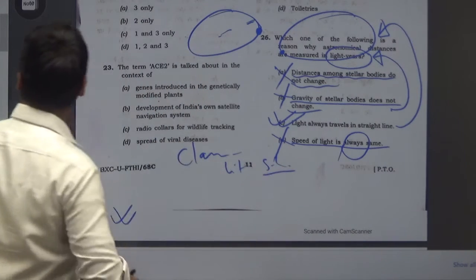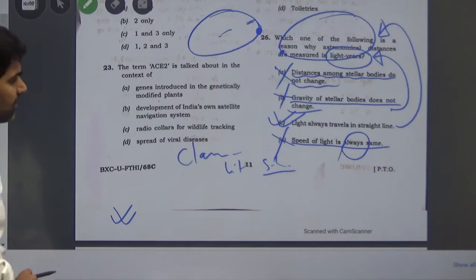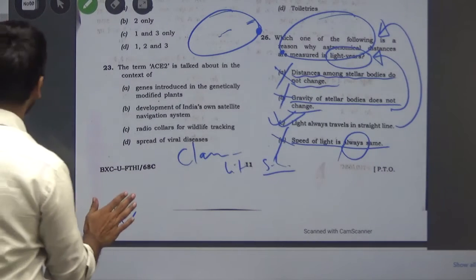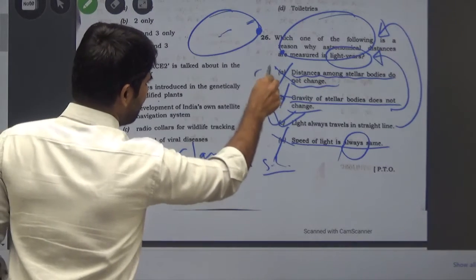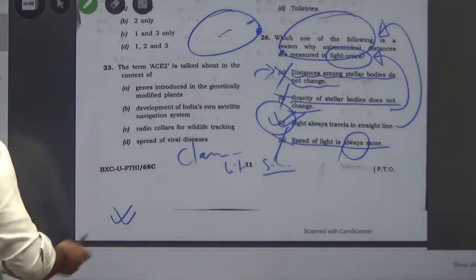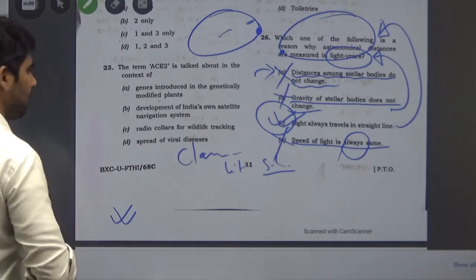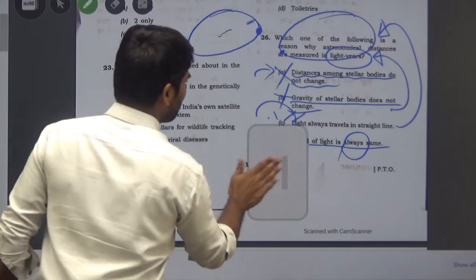However, modern physics has different kinds of ideas about the straight line travel of this light. So with this elimination method, most probably the answer would be: light always travels in a straight line, and that has certain kinds of relation with astronomical distances also. So here I think the answer is C.